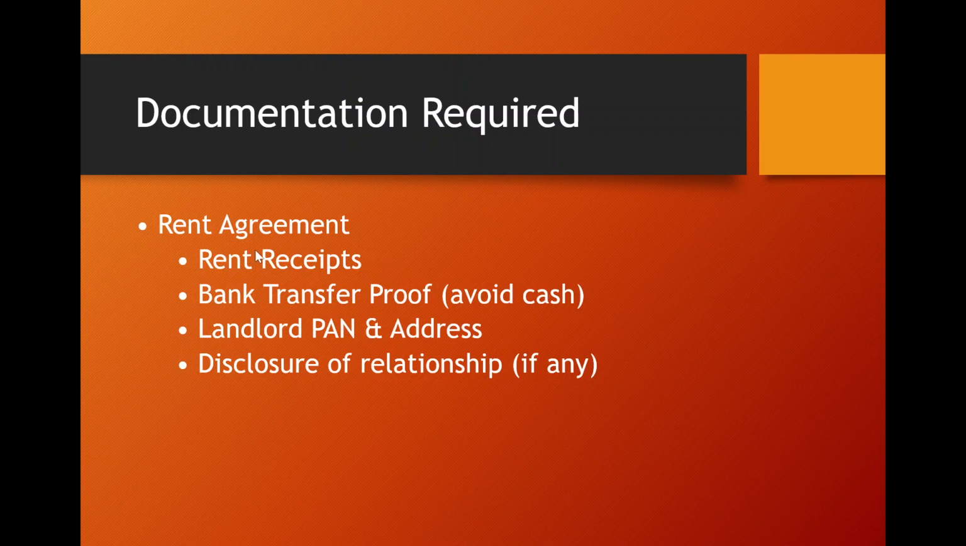So friends, what documentation is required? Documentation required is a rent agreement. First of all, your rent agreement should be prepared on a stamp paper, and then the rent receipts, bank transfer proof, avoid cash, landlord PAN and address, disclosure of relationship. I have already mentioned the disclosure of relationship. This is the new provision in this Act, that your relationship with the landlord must be mentioned in Form number 124. So this is the new provision.